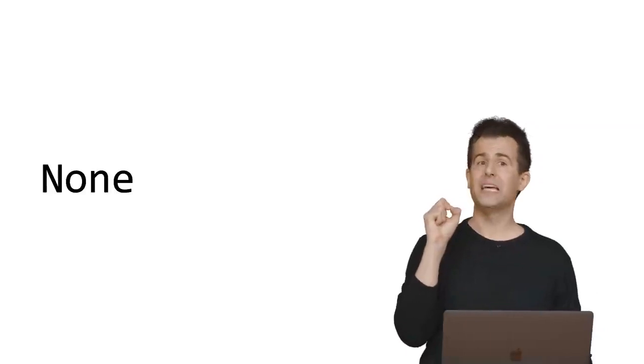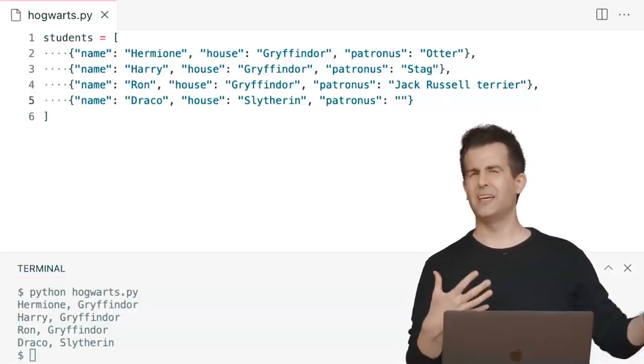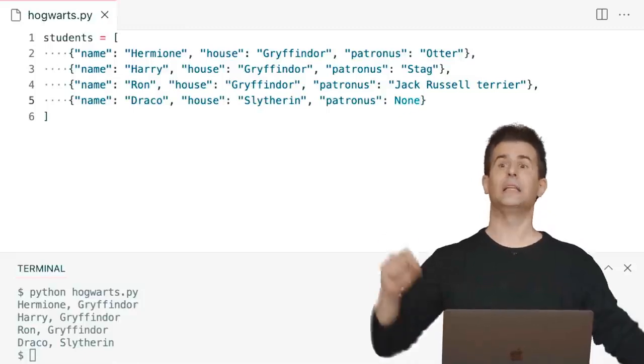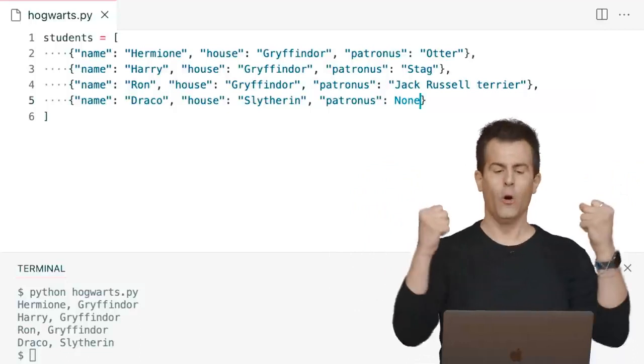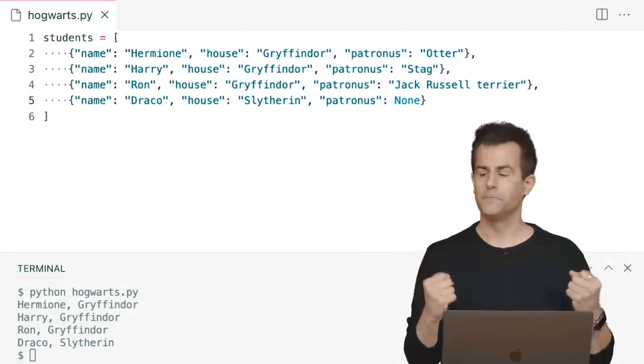the movies. So it turns out, this is actually a wonderful teachable moment. There is a special keyword in Python that is literally None, N-O-N-E, with the first letter capitalized. This represents officially the absence of a value. So I could, a little sloppily, do something like quote unquote, but does that mean I didn't get around to typing it or not? It's a little clearer semantically to say literally None, a special keyword in Python, to make clear that I know Draco has no Patronus. It's not just an oversight on my part.